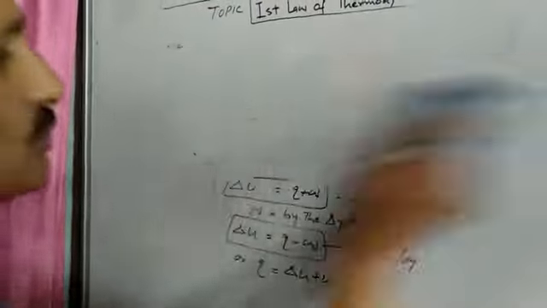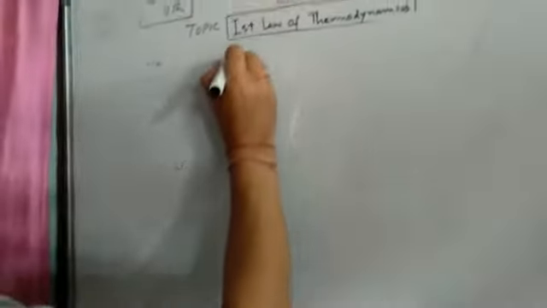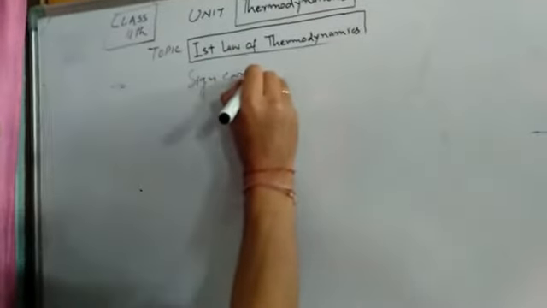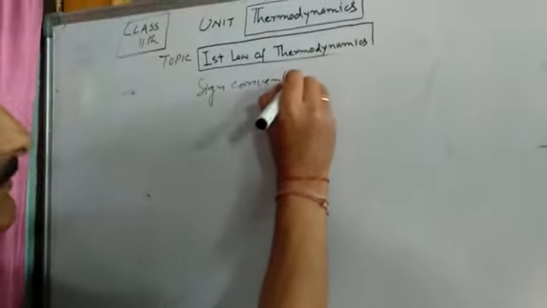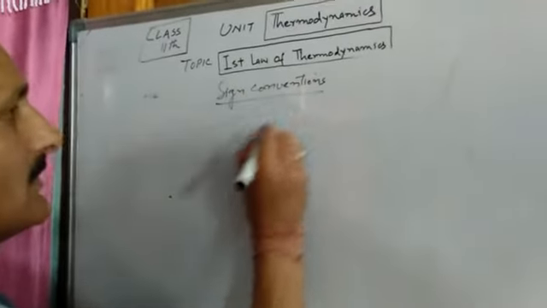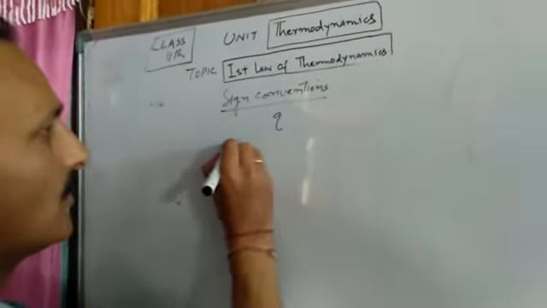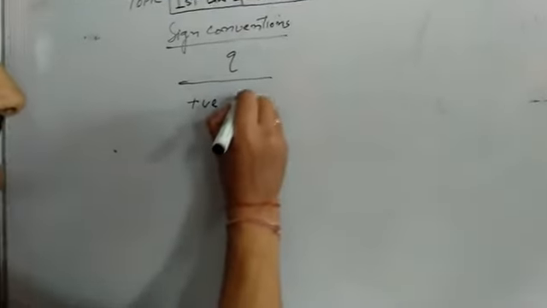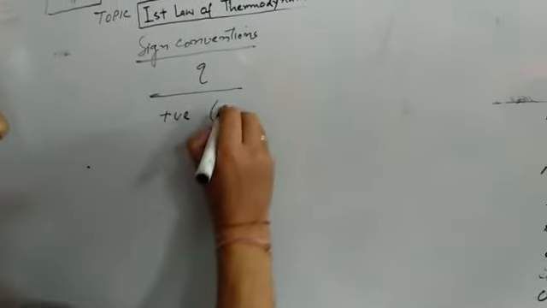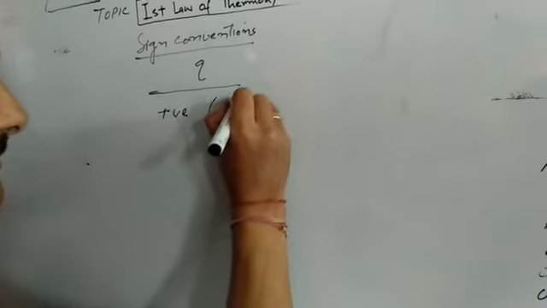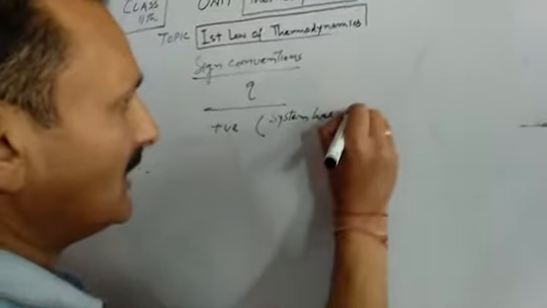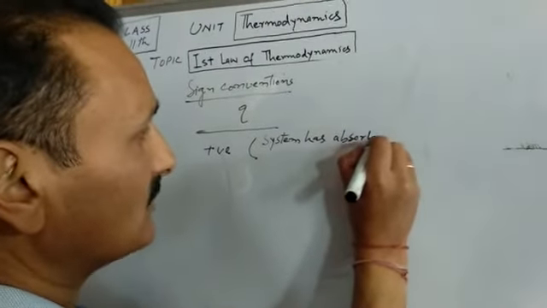Now these two are the mathematical expressions for the first law of thermodynamics. Let me move to some sign conventions. This is for Q. If Q is positive, that means the system has absorbed energy from the surroundings.